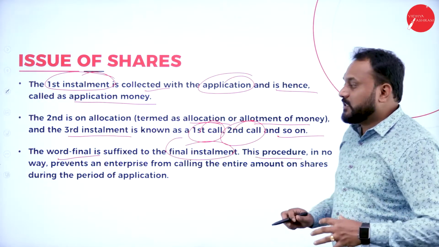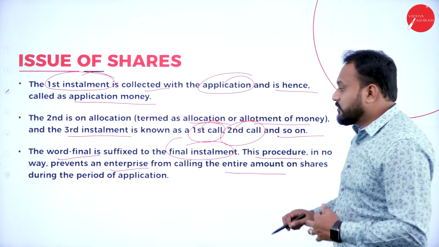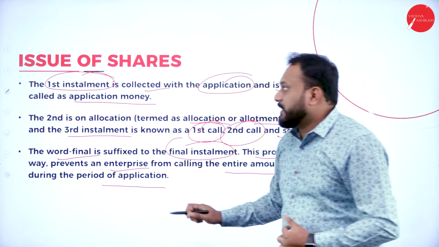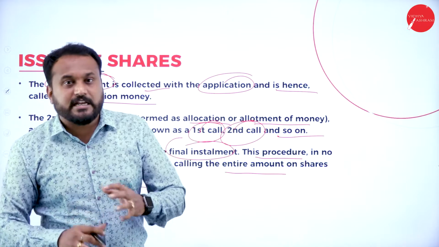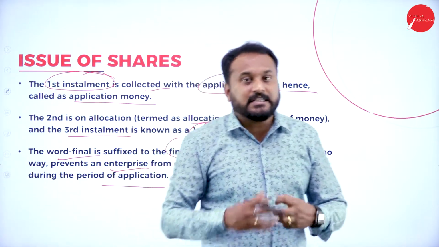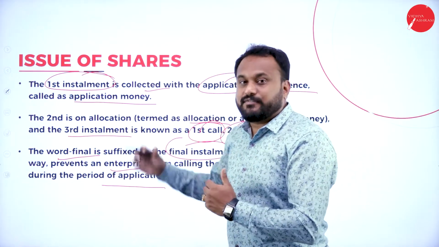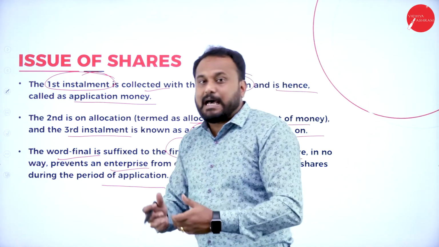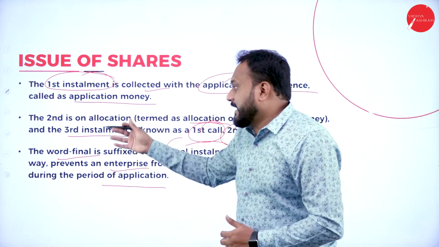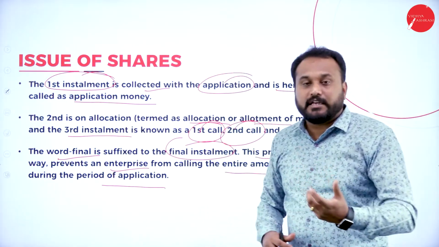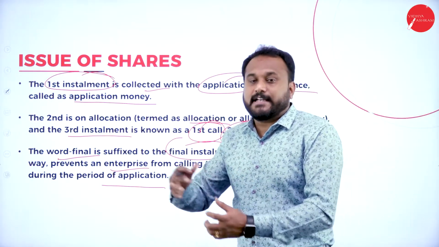Now this procedure in no way prevents an enterprise from calling the entire amount on the share during the period of application. So these are the things which you are supposed to know very carefully. You are supposed to read each and every line in the sentence, and then you are supposed to understand that these are the procedure. Now when we go with the first installment, we actually pay during the application. That's why it is called application money. Then when we go for the second, that is the allocation is done, or we can say that allotment is done. So we call that as what? The first call, second call, and then so on.